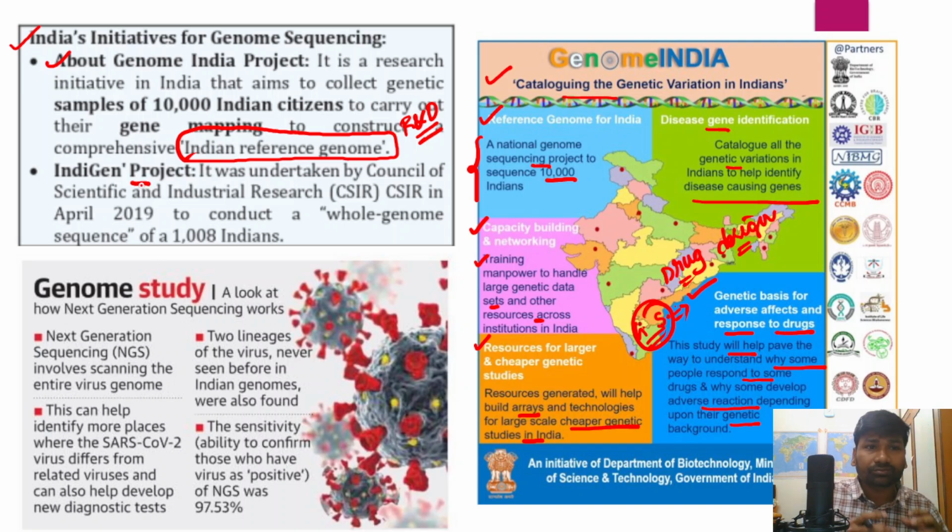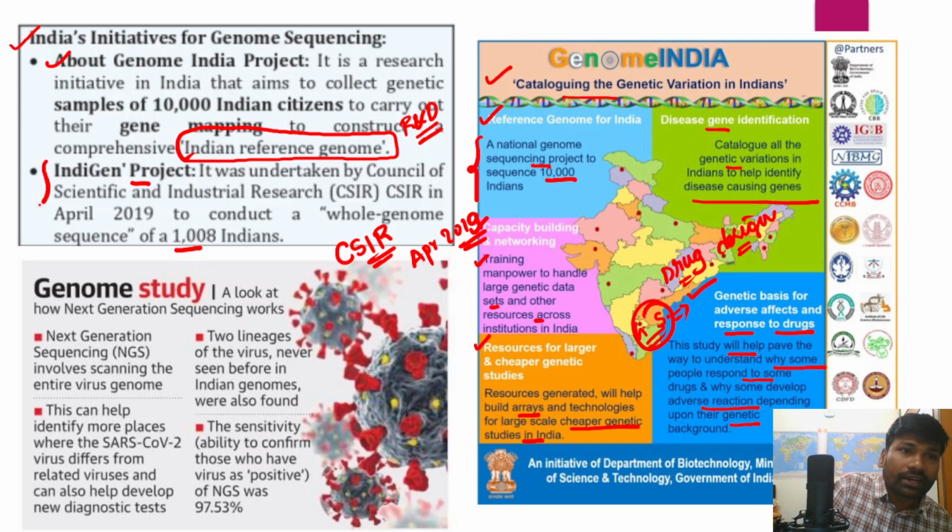And in fact, IndiGen is another project that has been commissioned by the Council for Scientific and Industrial Research in April 2019, right? So to conduct whole genome sequencing of 1008 Indians, right? So this is the IndiGen project, and this is the Genome India project, right? So I hope you have understood about this Genome India project, right? So next